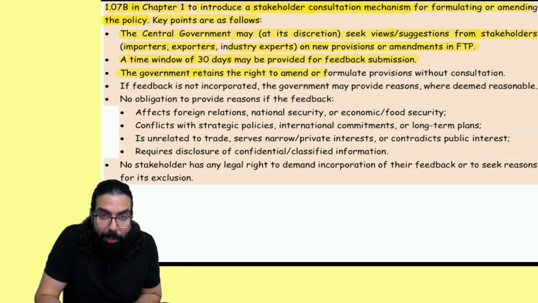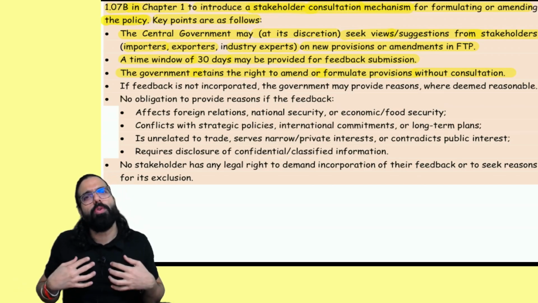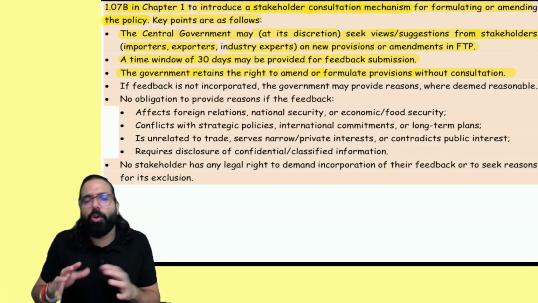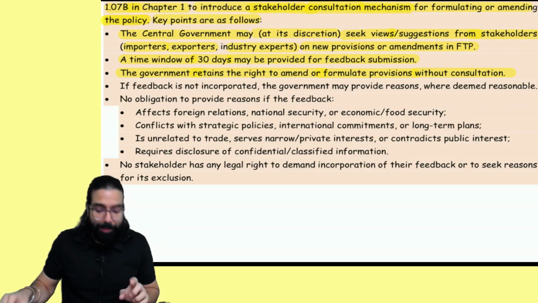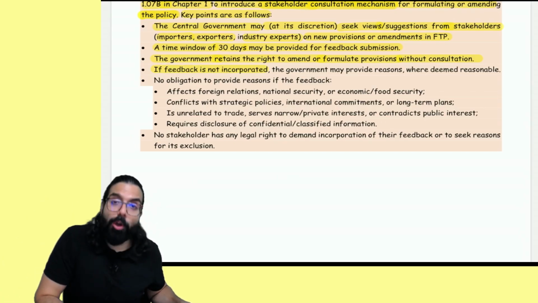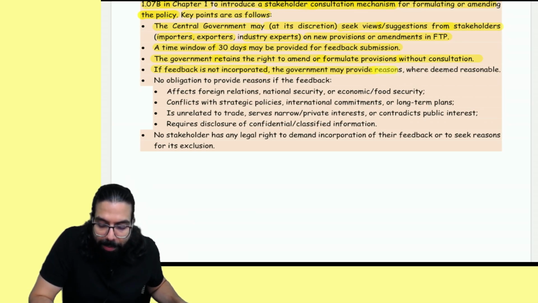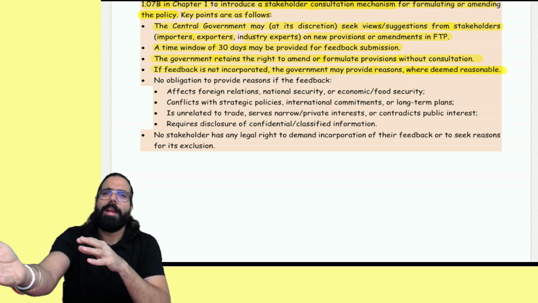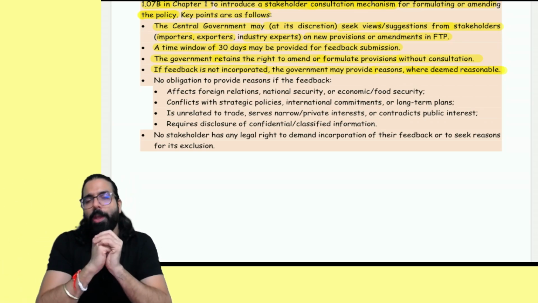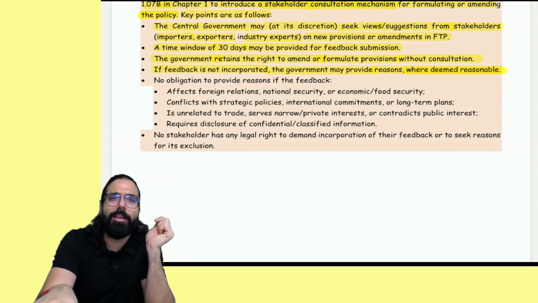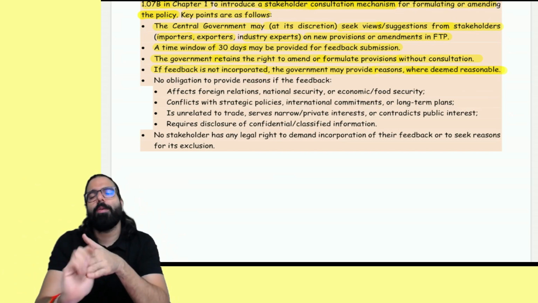The government retains the right to amend or formulate policy provisions without consultation. If government wants to do any changes in the foreign trade policy, it need not mandatorily take their views. If government wants, it can take the views; if it doesn't want, it will not. It says that if feedback is taken but not incorporated, the government may provide a reason where deemed reasonable. So, for example, government told in the foreign trade policy that we want to make changes. Industry, please tell. Industry people suggested. Government can take those views, or might not. If government takes those views, very good. If not, then government will give a reasonable reason why it did not take those views.